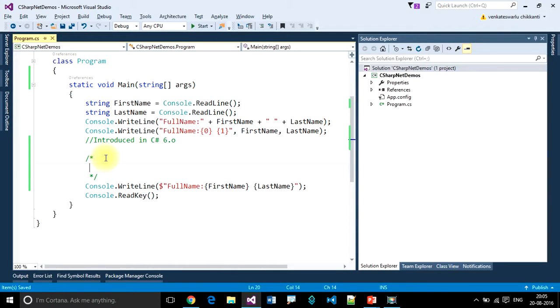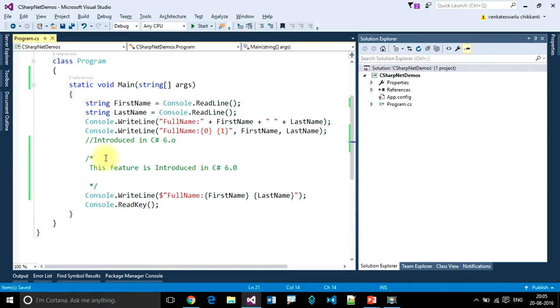Here we can write whatever we want, like this. We can write multi-line comments. Okay, this is multi-line comment, and the third one is the documentation comments.